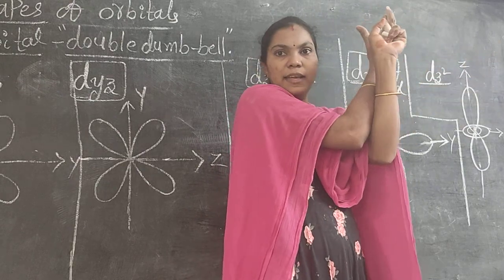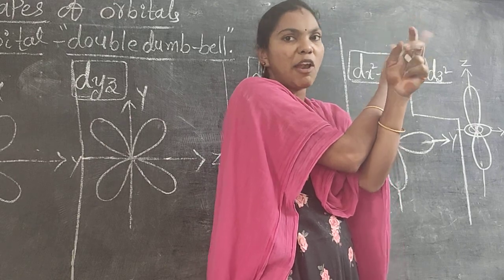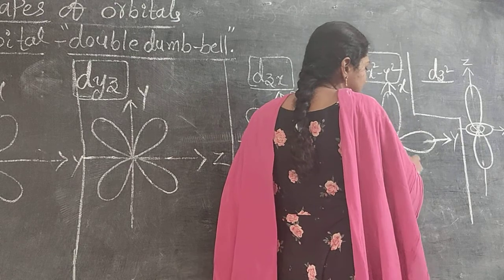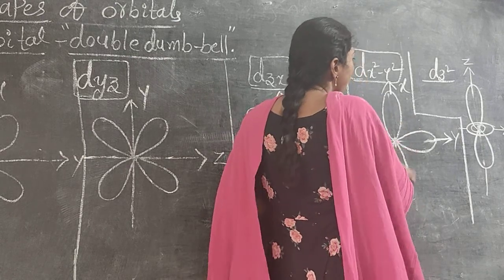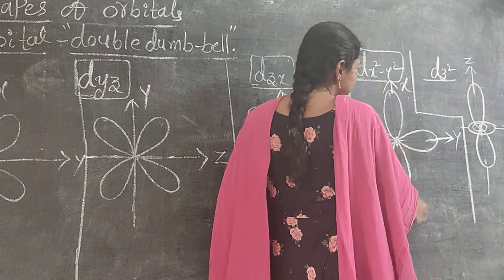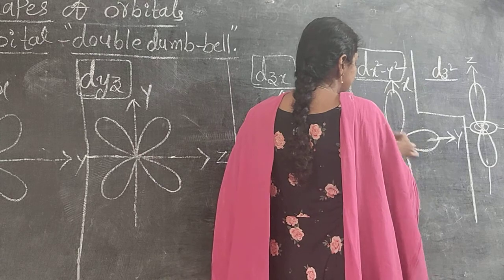8 form. Okay. So upon the x axis, 2 times orientation means what happened? Not the sides of the x axis. Compulsorily, along the x axis the electrons are located. That's why we can draw the orbital shape along the x axis. This is the x axis, and this is the y axis. Along the x axis the electrons are located.